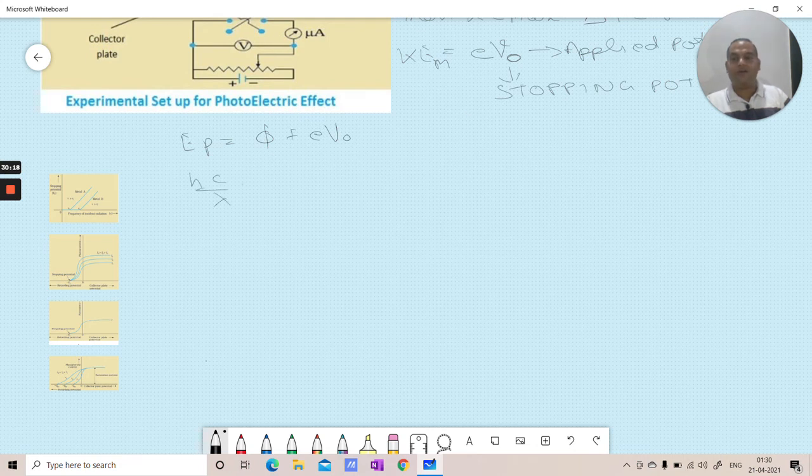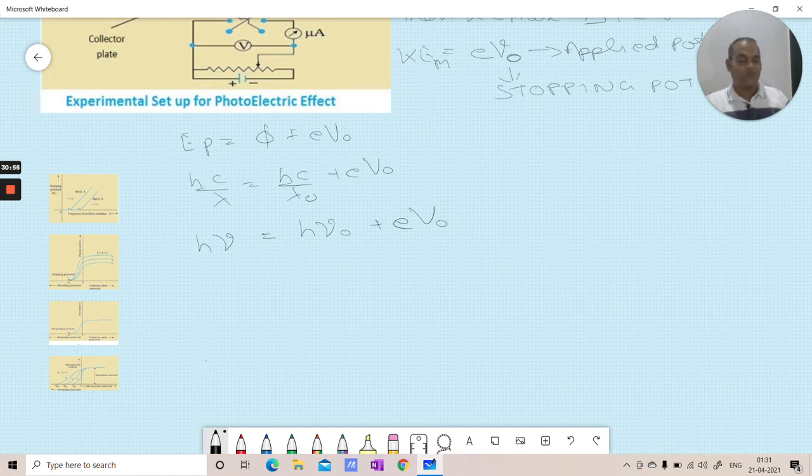hc by lambda is equal to hc by lambda naught plus eV naught. h mu equals h mu naught plus eV naught. So all these are the same equations. We are just changing the terms here, the physical quantities, and we are getting the results. Now there are some very important results which we can actually show through graphs, and that is really important.